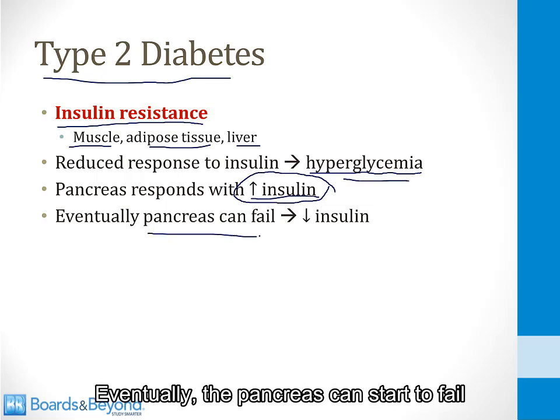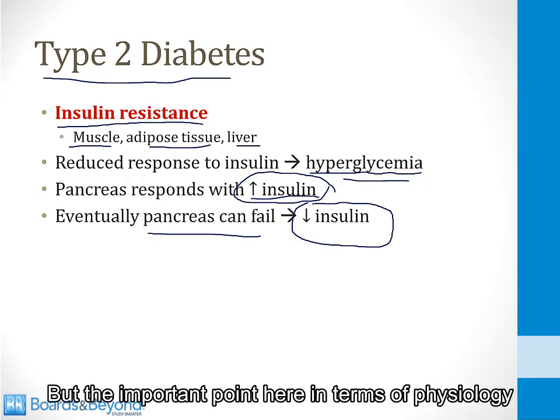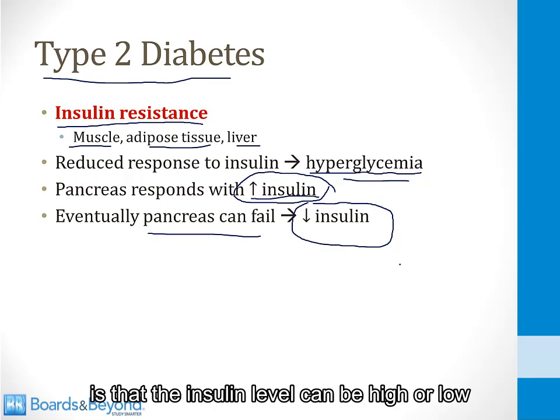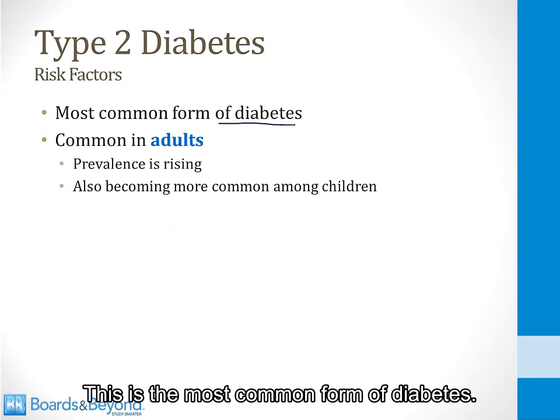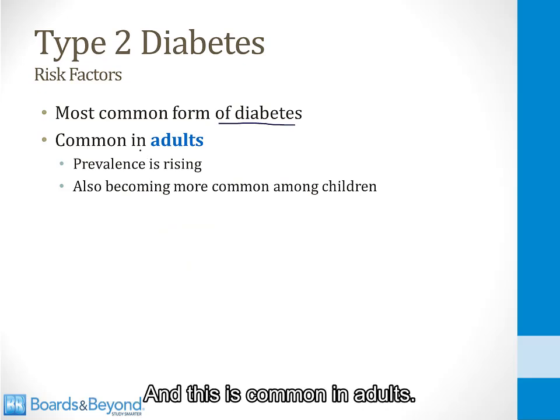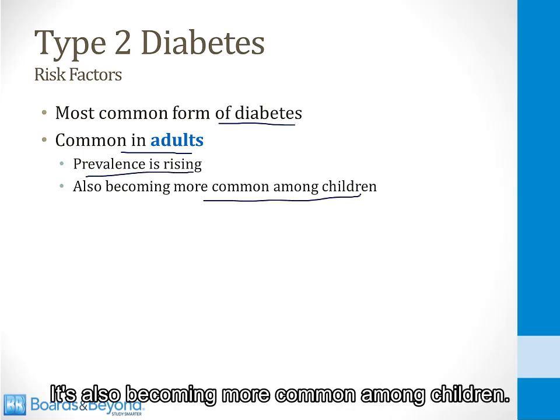Eventually, the pancreas can start to fail and the insulin level can become low. But the important point here in terms of physiology is that the insulin level can be high or low depending on the stage of the disease. This is the most common form of diabetes. It's much more common than type 1, and this is common in adults. The prevalence is actually rising. It's also becoming more common among children.